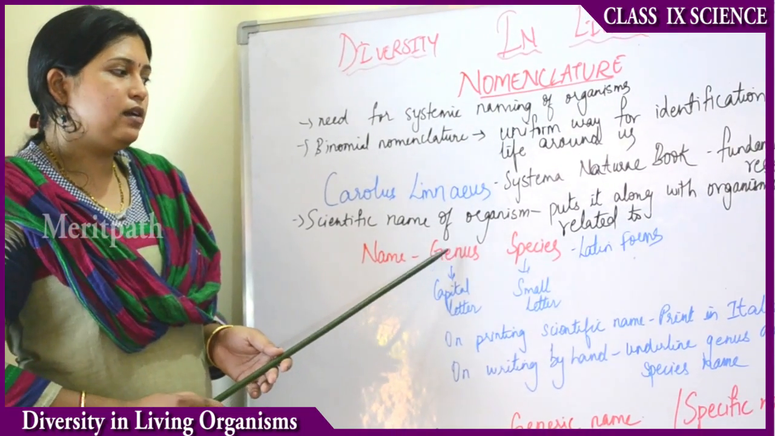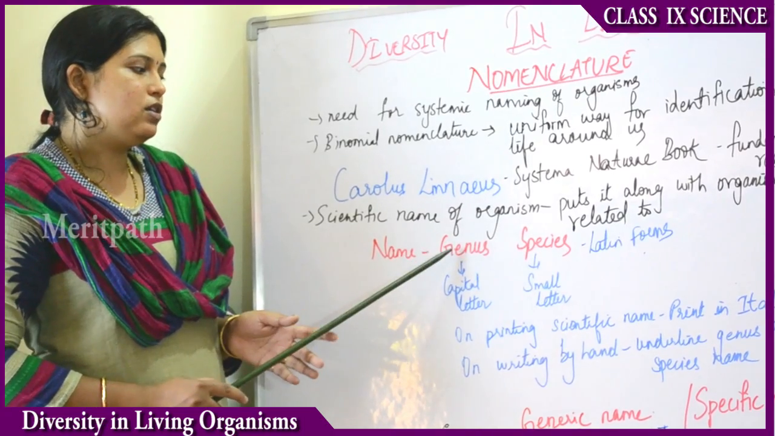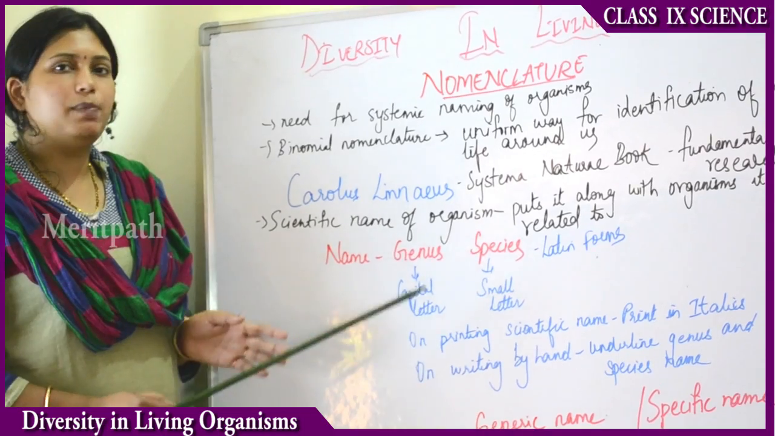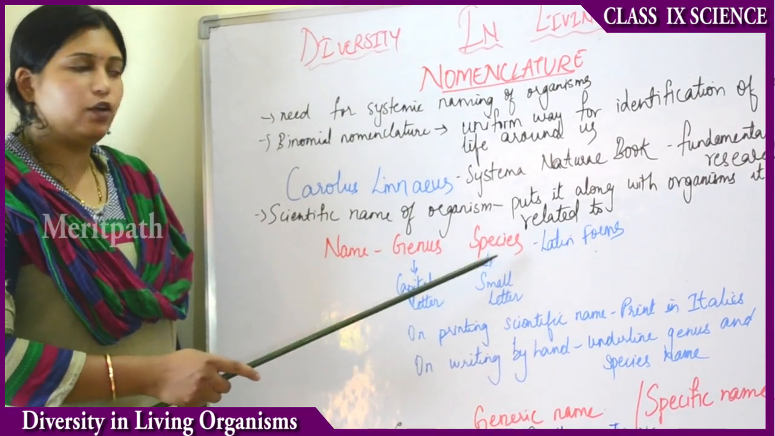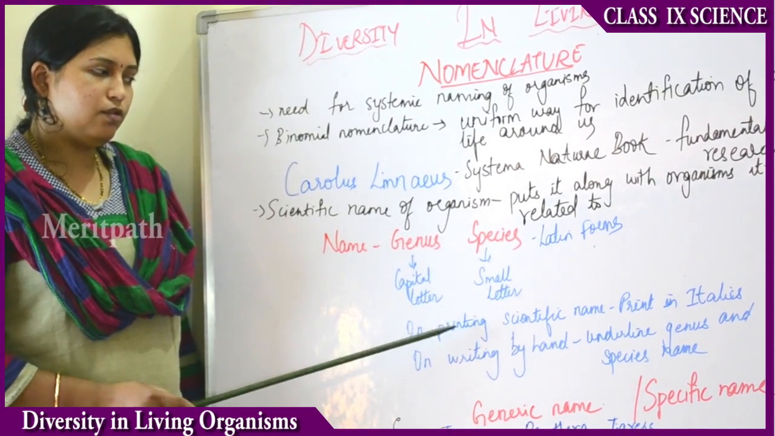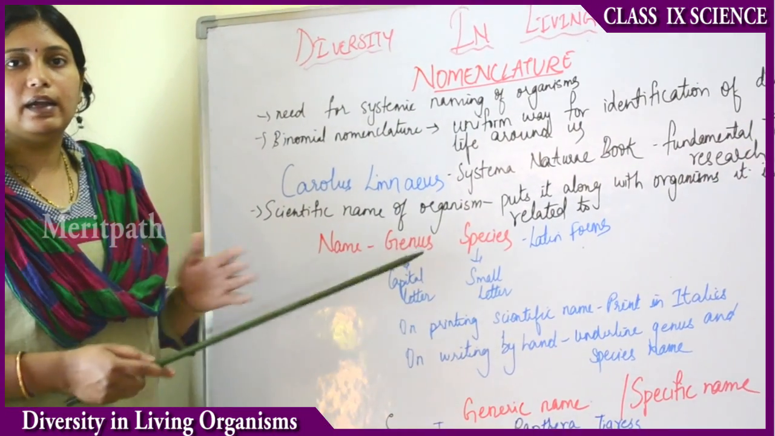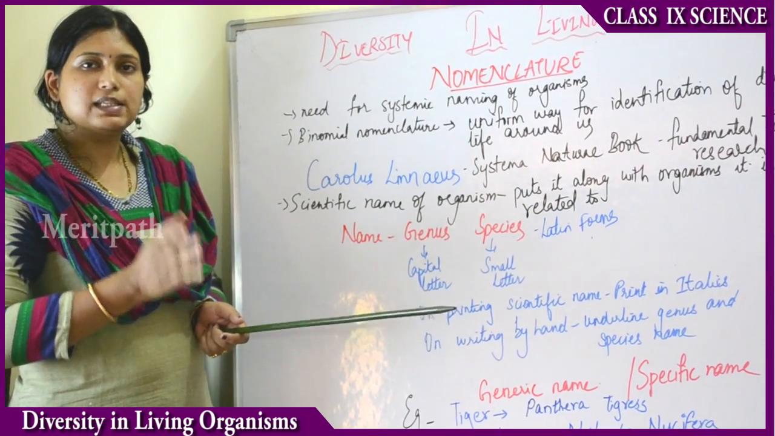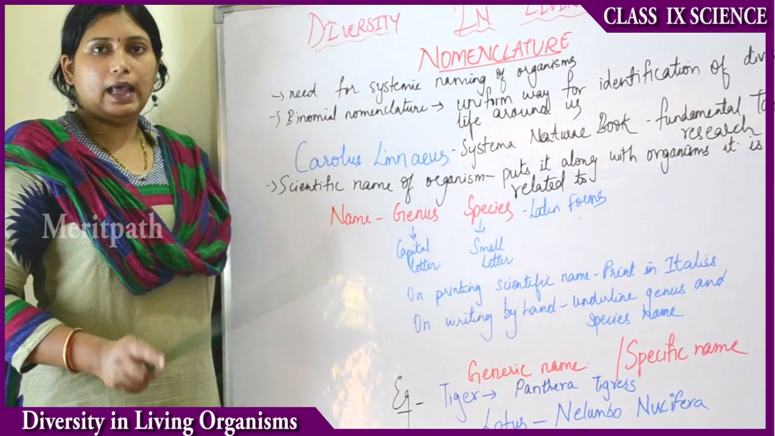Then, there are some rules that have been formulated. What are those rules? The first letter of the genus needs to be written in a capital letter, and the first letter of the species needs to be written in a small letter. While printing a scientific name, it has always to be printed in italic format. Italic format, not bold letters, a slightly slanting format.